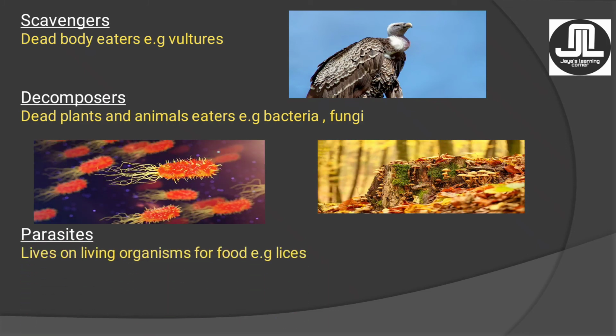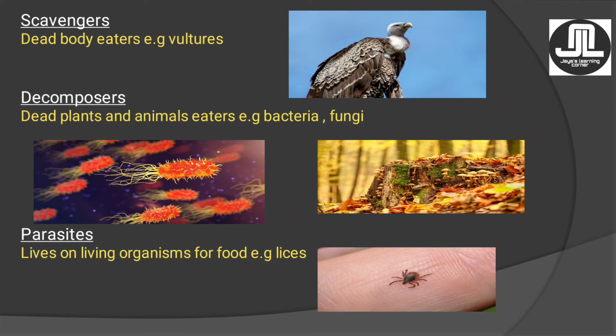Now next is the parasites. Now parasites are the living organisms that live on the body of another living organism. That means they are deriving their food from a living body. Like the lice. Lice means small insects that consume blood from your body and stay in your hair. Okay, these are the lice.